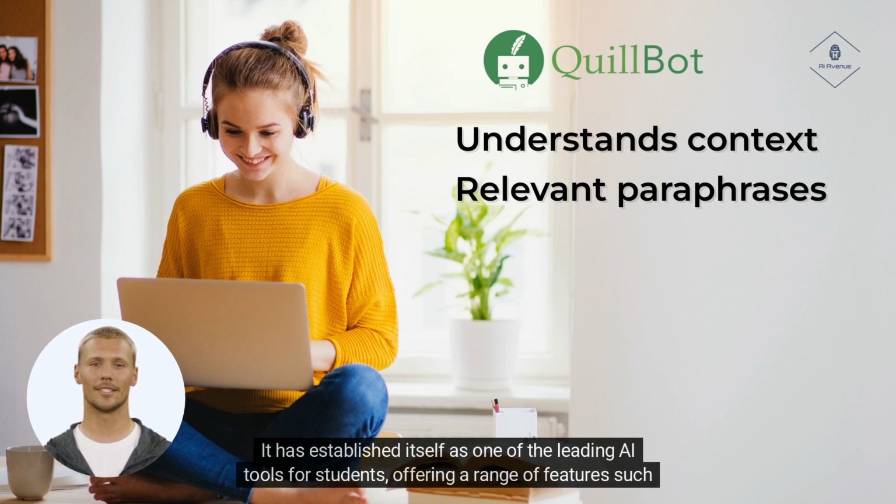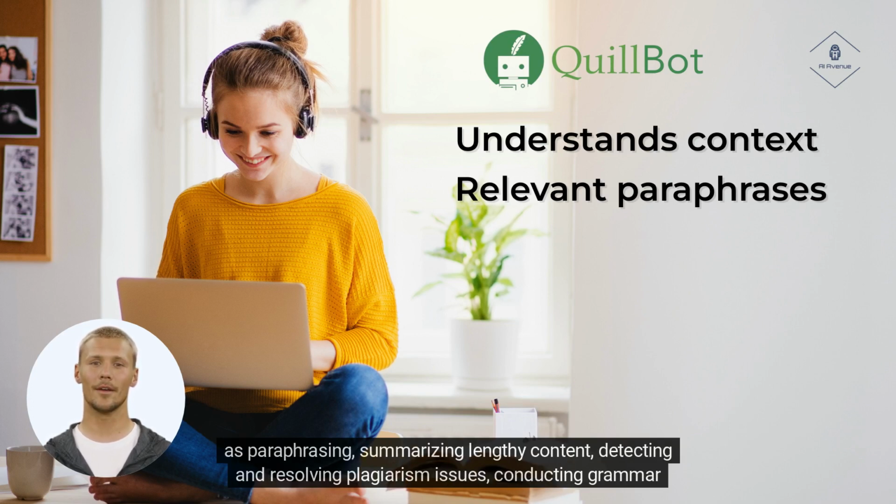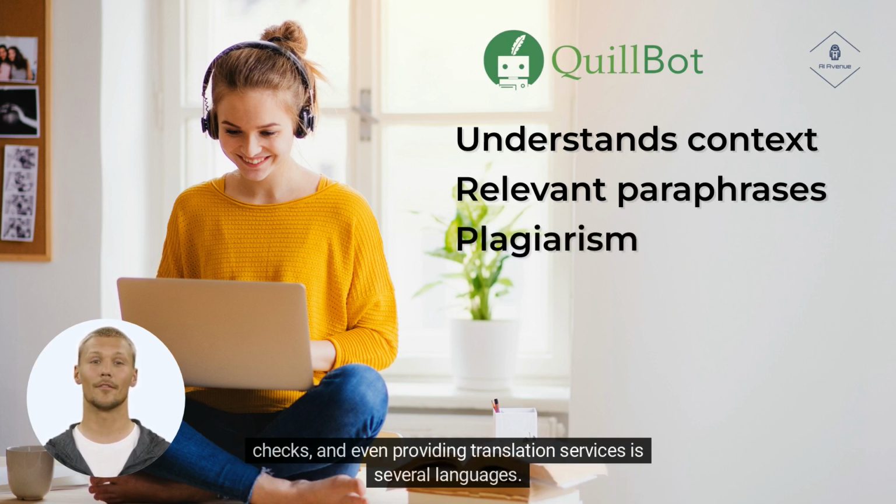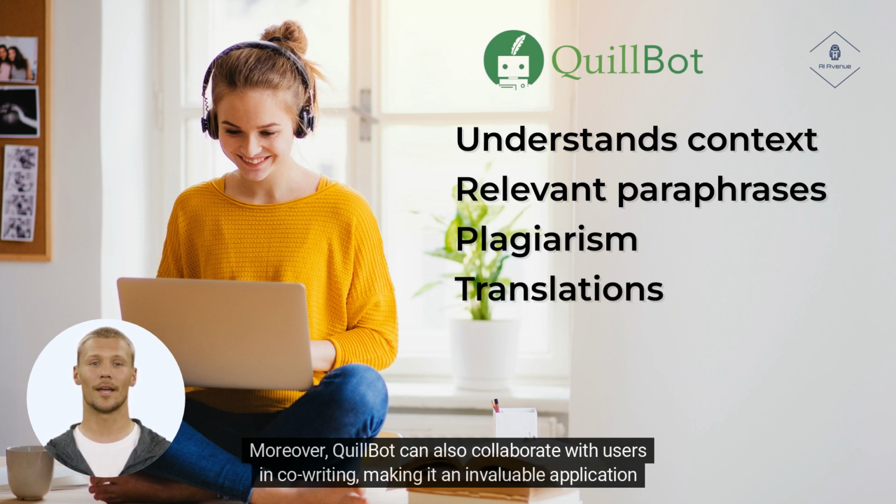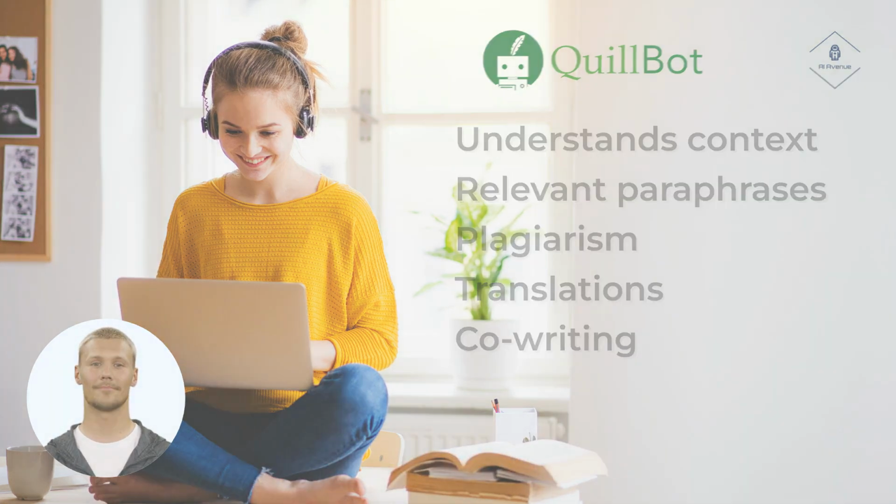It has established itself as one of the leading AI tools for students, offering a range of features such as paraphrasing, summarizing lengthy content, detecting and resolving plagiarism issues, conducting grammar checks, and even providing translation services in several languages. Moreover, QuillBot can also collaborate with users in co-writing, making it an invaluable application among AI tools.